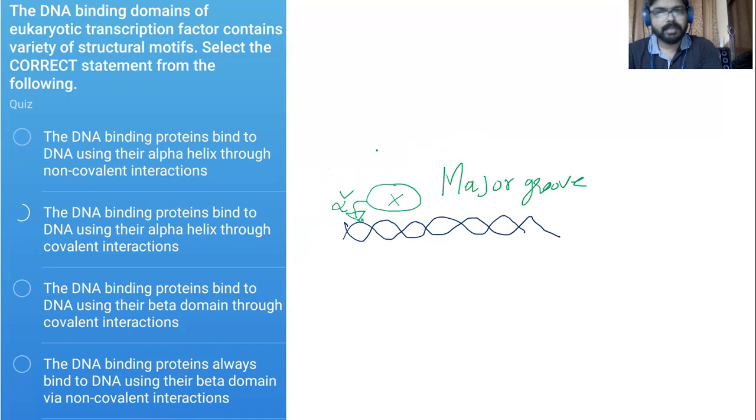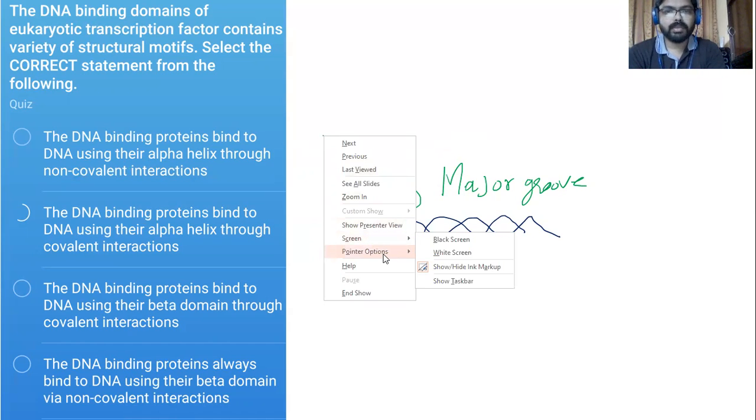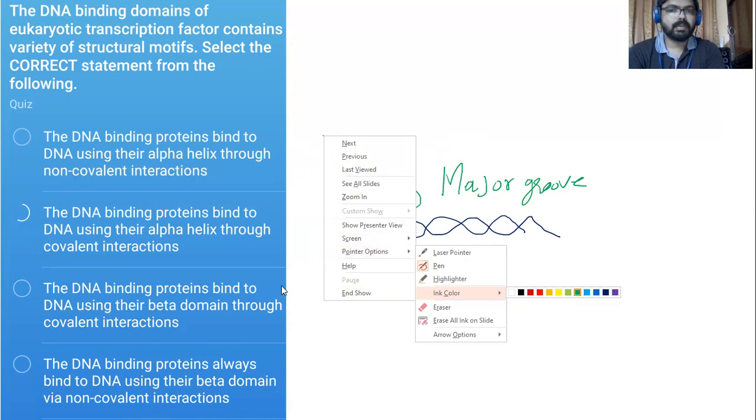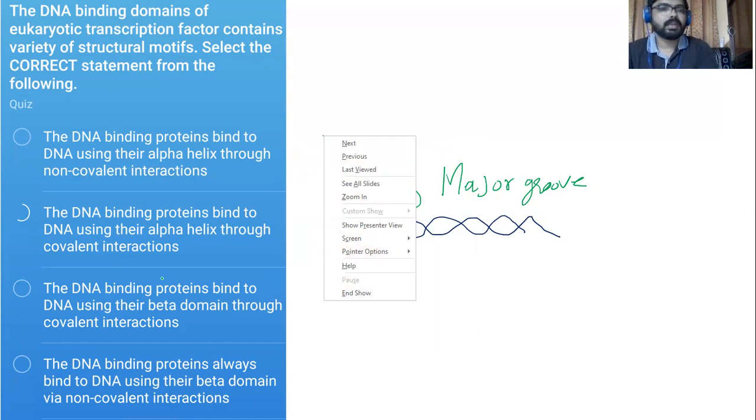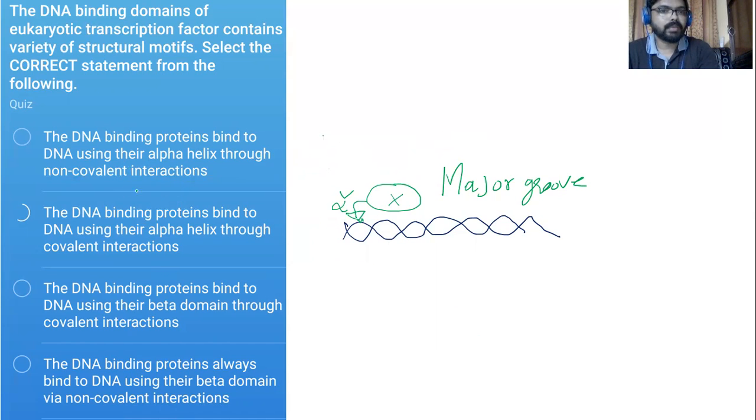So by considering this point, we have got the right answer. The right answer here is: DNA binding proteins bind to DNA using their alpha helix through non-covalent interaction. So the binding and the interaction is through the alpha helix. The alpha helix interacts with the major groove of DNA, and the interaction is specifically non-covalent.